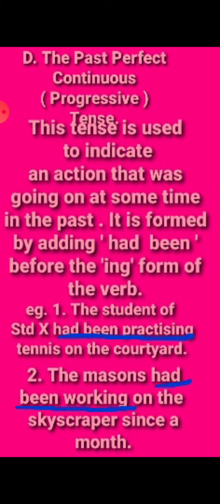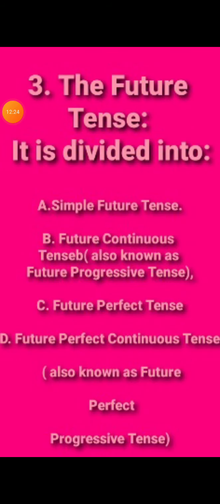The masons had been working on the skyscrapers since a month. So here, had been working. This is how the past perfect continuous, or progressive, works: you have to add had been and the ing form of the verb. We come to the next, the future tense.